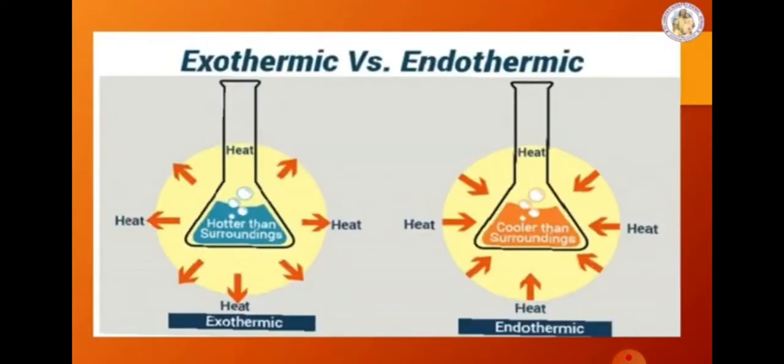To know the changes of state, let us learn two very important definitions in this lesson, that is exothermic and endothermic. Exothermic means a reaction that releases energy in the form of heat. Endothermic means a reaction which absorbs heat from the surroundings.